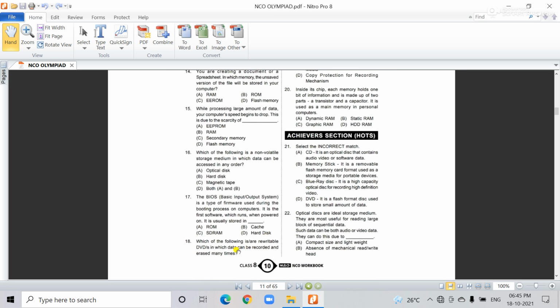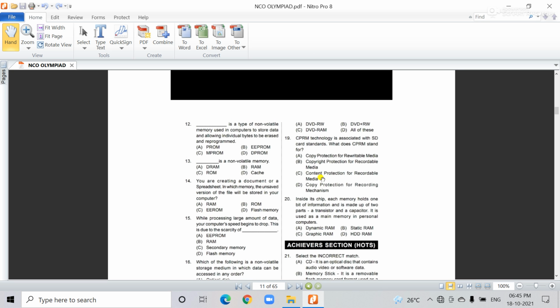Again, I am repeating: in the market there are two types of DVDs available, one rewritable and one non-rewritable. The question is which are rewritable DVDs in which data can be recorded and erased many times.